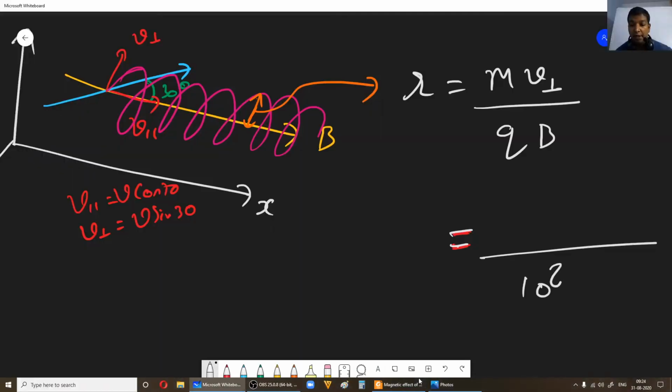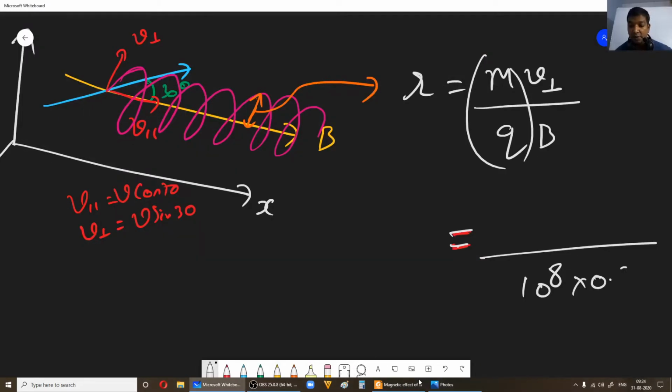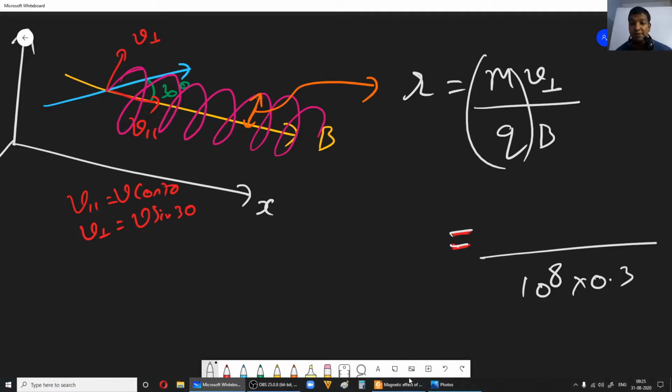Yeah, 10 power 8, I am substituting for q by m, right? 10 power 8, then B is 0.3 Tesla, okay, then velocity they have given as 3 into 10 power 5, okay, 3 into 10 power 5.